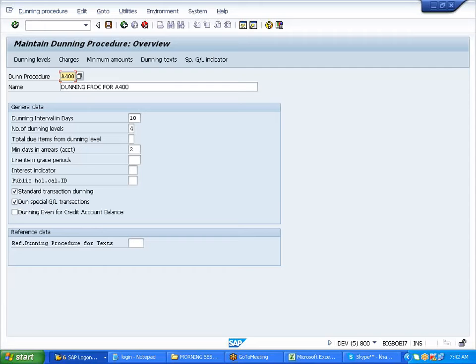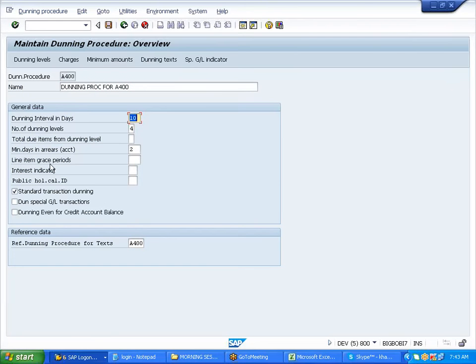Now this is basically the dunning text. What will happen if you do not give it? It will by default copy this over here. This dunning text is nothing but an output. When you're sending a notice, it will be in the form of an output, like a paper output, right? You have not paid so and so. So that is what this output is. It automatically copies over here.